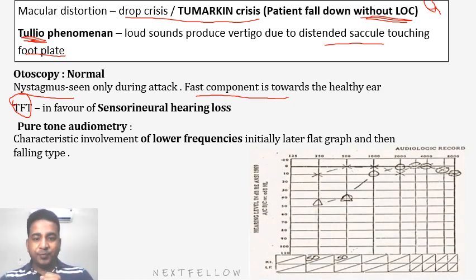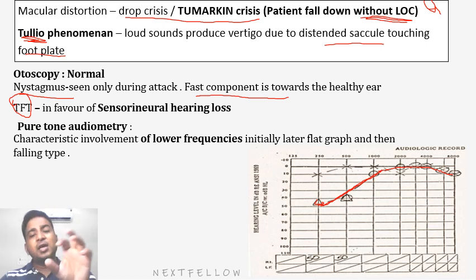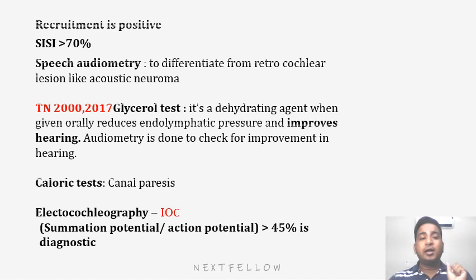How does this happen? See, suppose one ear is affected. This is showing the left ear. So in the left ear, these are my low frequencies, you getting? Low frequency hearing loss generally starts, then there is a flat curve. In chronic disease, high frequency sounds may be affected, but initially the low frequency sensorineural hearing loss will be there. So this is a typical audiogram of Meniere's disease. Try to understand why these things are happening. These all are relatable. Now, the recruitment test is positive.